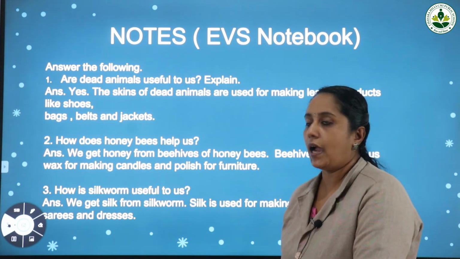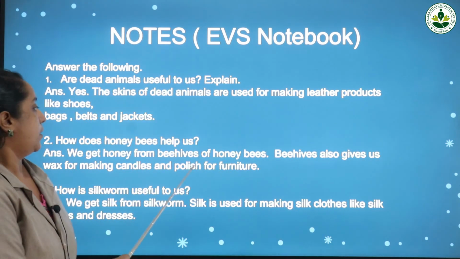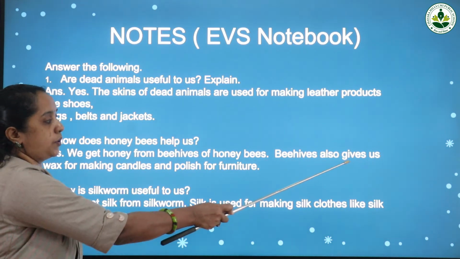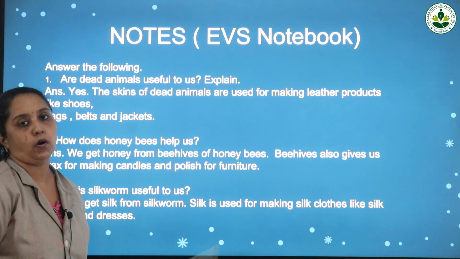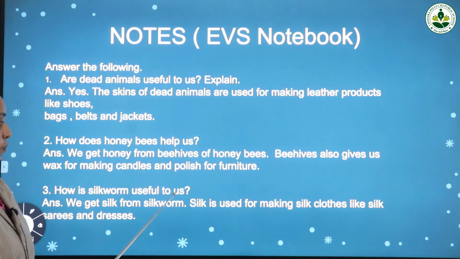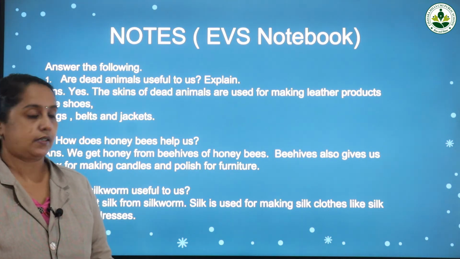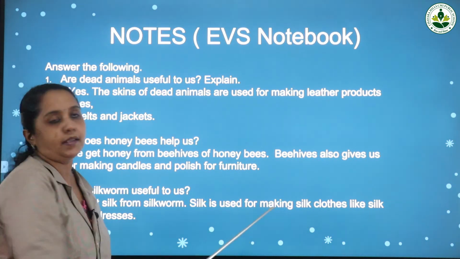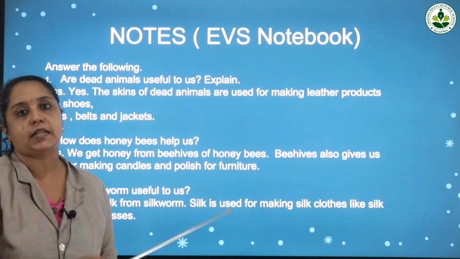Honeybees help us in getting honey. So the answer is, we get honey from beehives of honeybees, and these beehives also give us wax for making candles and polish for furniture. Now third question, how is silkworm useful to us? Silkworm gives us silk. So we get silk from silkworm, and silk is used for making silk clothes like silk sarees and dresses. So these are the three question answers.